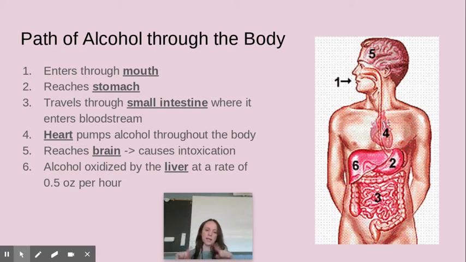That's called the blood-brain barrier when alcohol reaches the brain from the blood. And that's where intoxication starts to happen, because those neurotransmitters start firing and the effects of alcohol take action on the body. And then your heart pumps blood to your liver as well. So the liver, once alcohol reaches the liver, that's where it starts to be broken down at about 1/2 ounce per hour. We'll talk about that later.